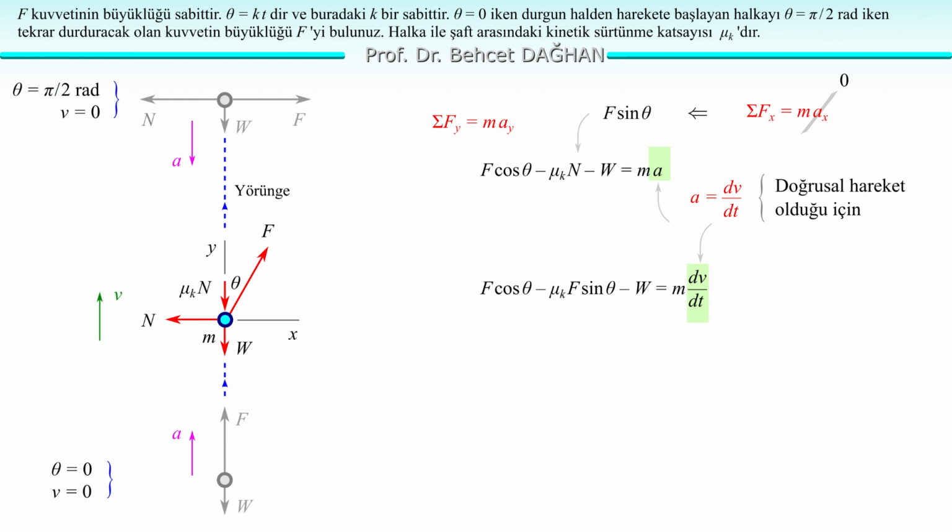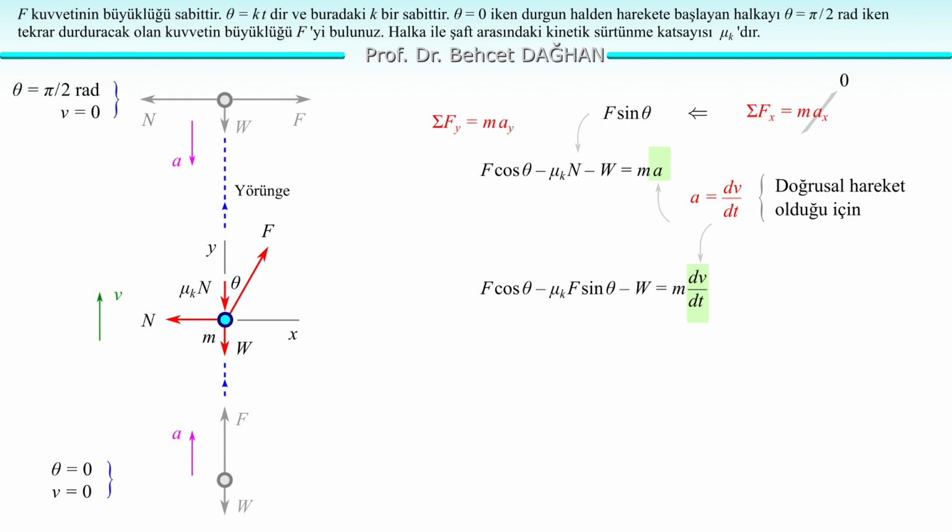In this equation, we can write F sine theta instead of N and dv over dt instead of a. Since the motion is rectilinear motion, we know that the magnitude of the acceleration is equal to the derivative of the velocity with respect to time. The relationship a equals dv over dt can be used. We can write dv over dt instead of a.